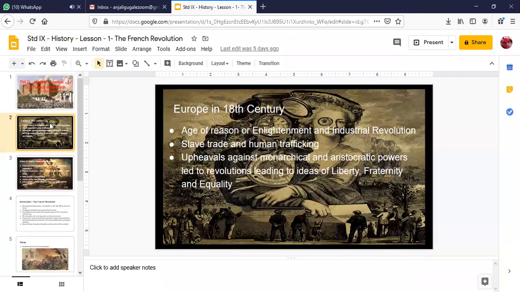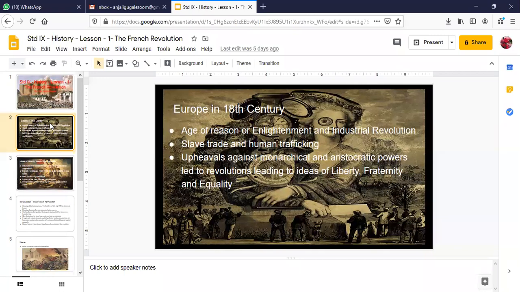Similarly, France became a republic after the French Revolution, after overthrowing the monarchical form of government. There was a monarch and his name was Louis XVI. Just at the tender age of 20, he became the king of France, and the queen of France was Marie Antoinette. Very good. His wife's name was Marie Antoinette.